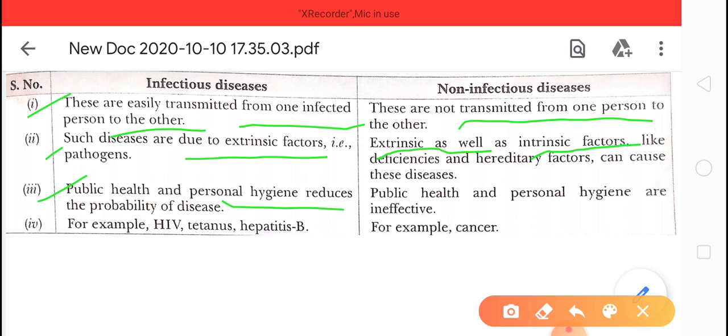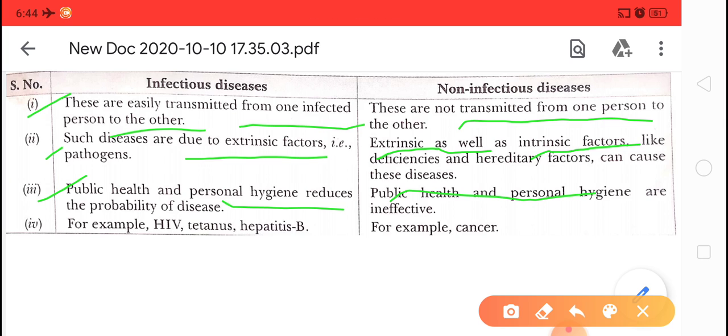While in non-infectious diseases, public health and personal hygiene do not matter, because the disease is intrinsic. It is inside our body, so public health and personal hygiene do not affect non-infectious diseases.